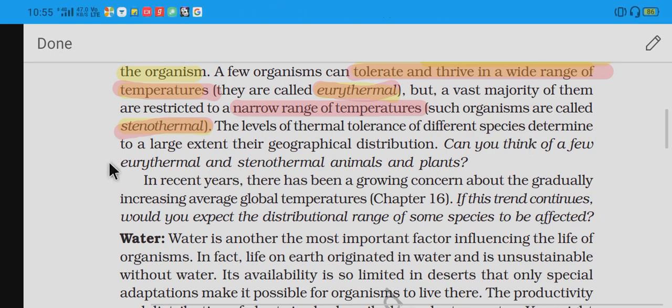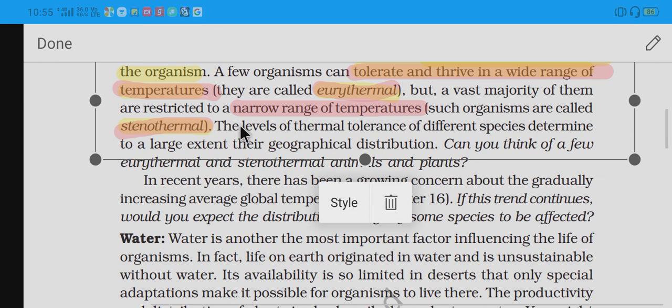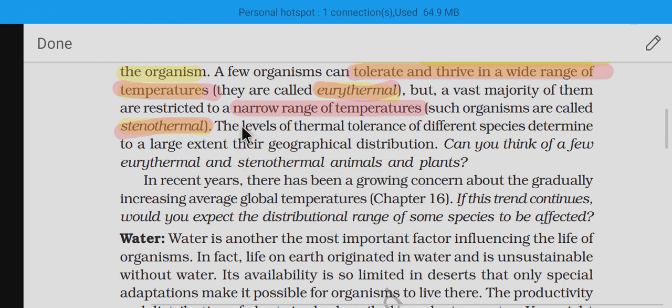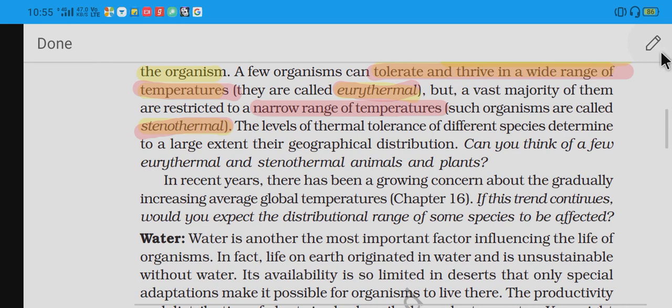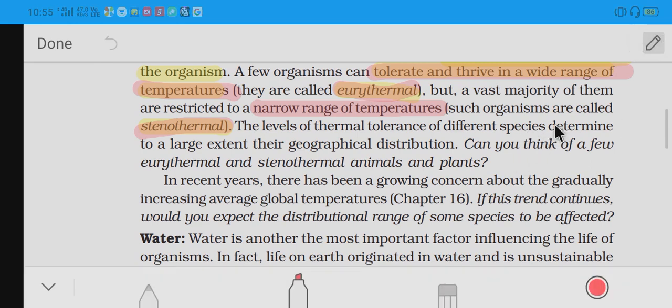So how do the levels of thermal tolerance matter? The level of thermal tolerance can determine, to a larger extent, their geographical distribution. So temperature determines a particular organism's geographical area.